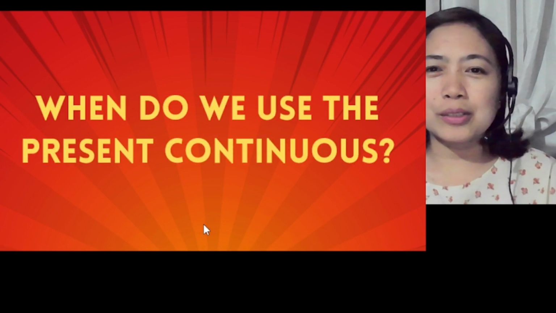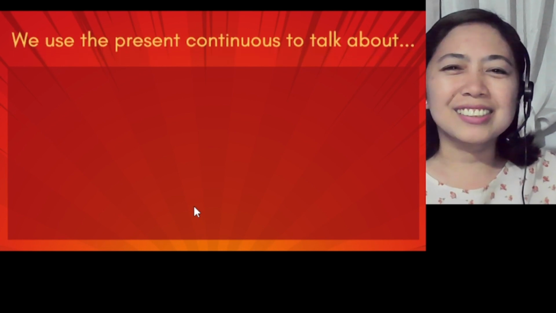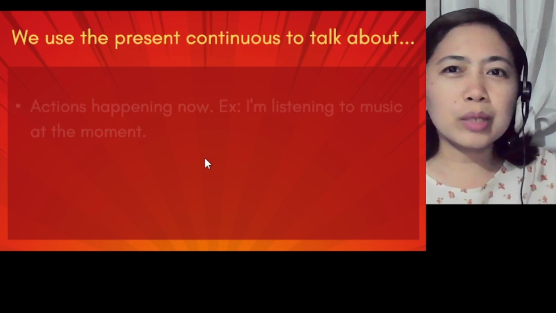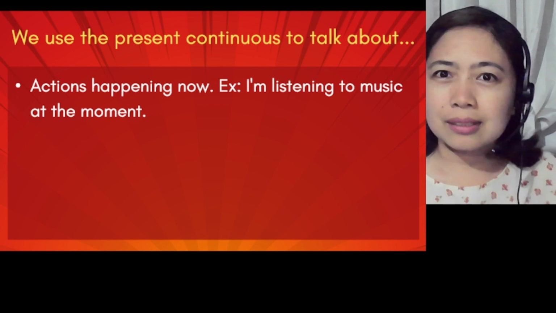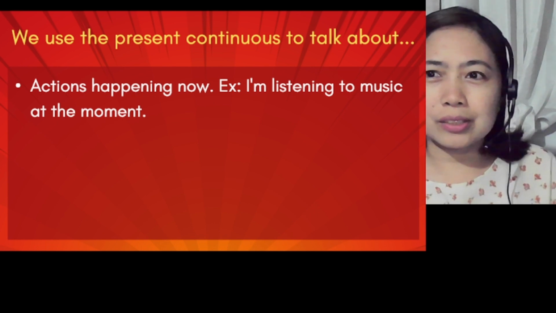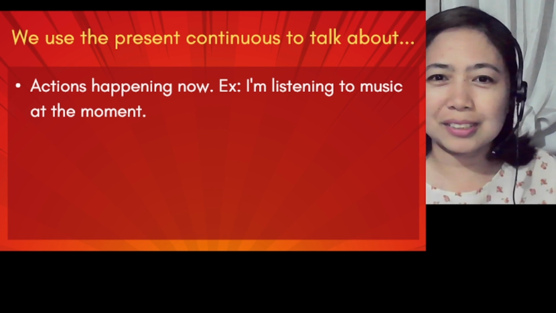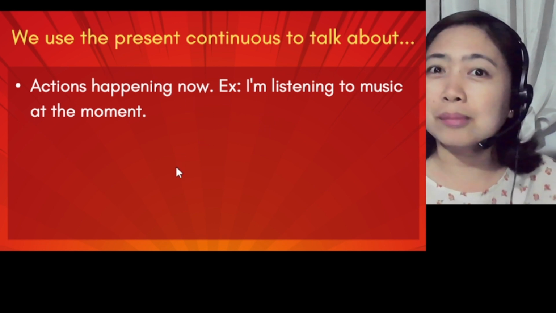So let's focus this time on the present continuous. What makes it continuous? We use the present continuous when we talk about actions happening now, like it does not end yet. Until now, it's still happening. So I am talking to you right now. I'm talking, so it doesn't end yet. I'm still talking. So, actions happening now. Another example: I'm listening to music at the moment, or I'm talking to you right now.